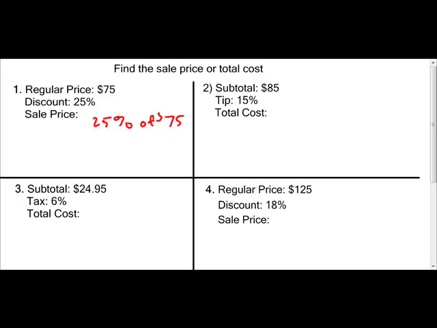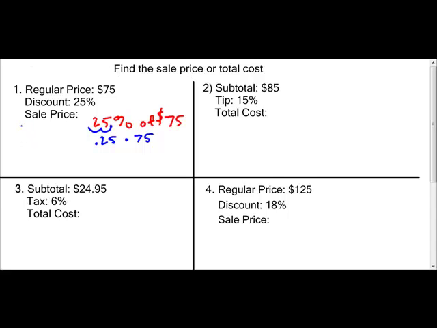And we have to translate that into simple numbers that we can work with, and the 25% has to be changed to a decimal. So we're going to make the decimal visible here, move it over 2 places. Now it becomes 0.25 or 25 hundredths. Of, we know, means times, and then $75 we can just write as 75. So now we have 0.25 times 75.